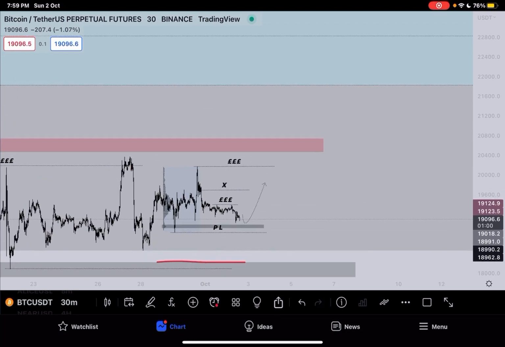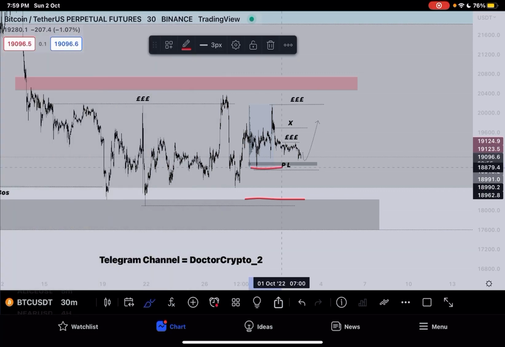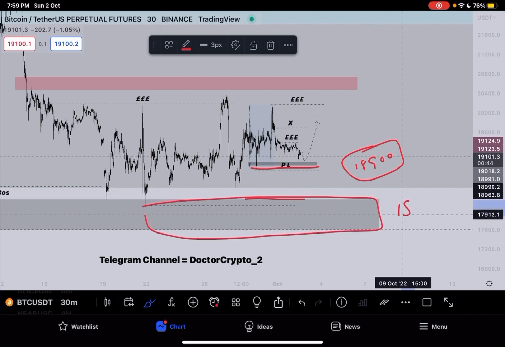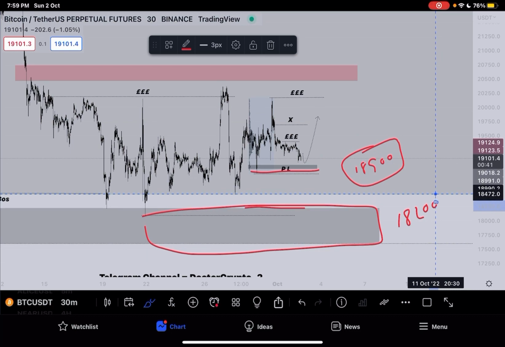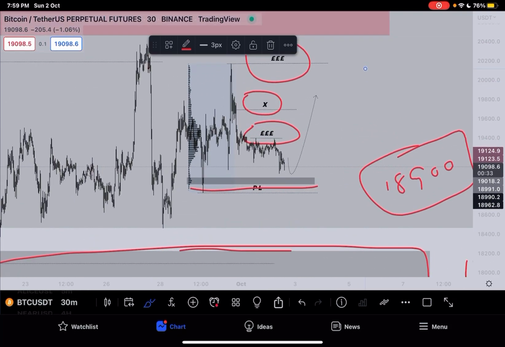Okay, so currently we are on BTC USD 30-minute time frame. What we can see, we have a protected low at this area around 18,900. This protected low is on 30-minute time frame. Remember, on 4-hour time frame our protected low is 18,200. Okay, so what is happening right here, we have liquidity around this area, and around this area. So if price maintains above this protected low, and gives us confirmation through the Wyckoff, then we will find long opportunities from this area towards this area.